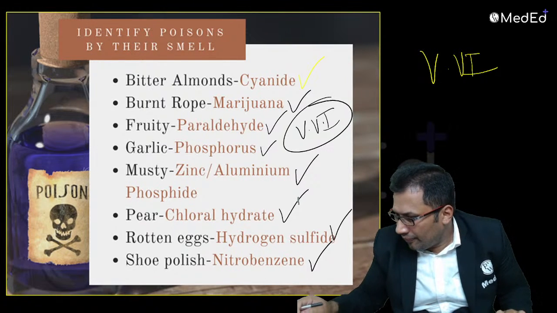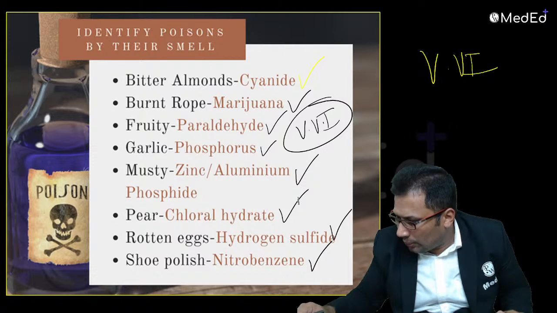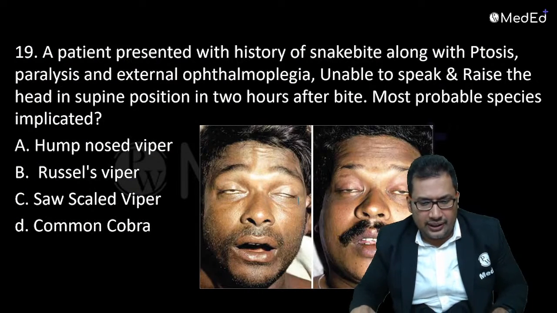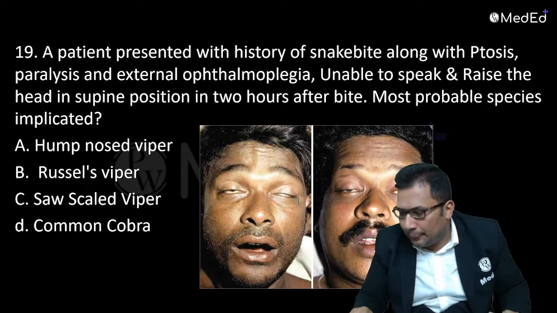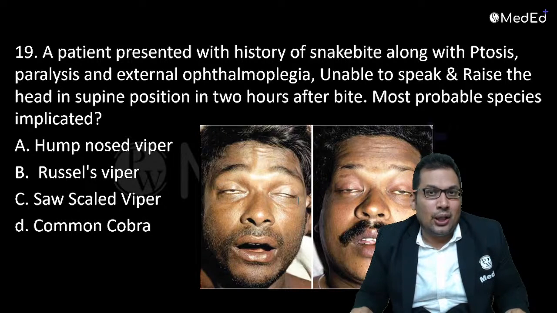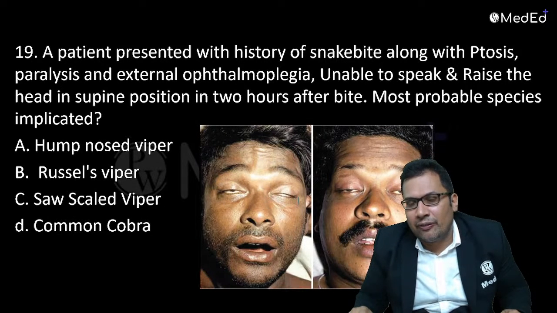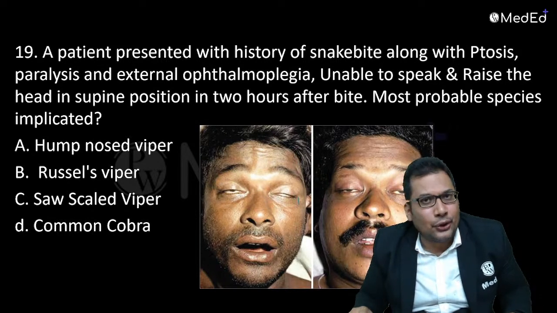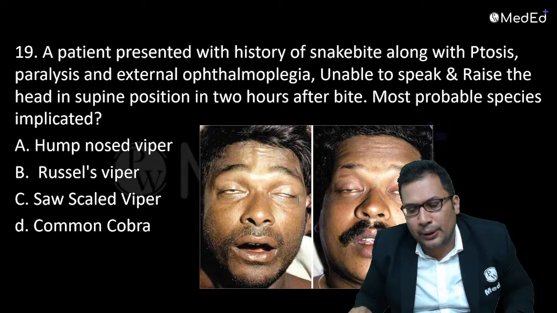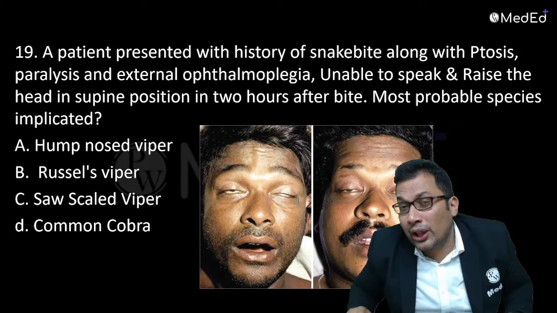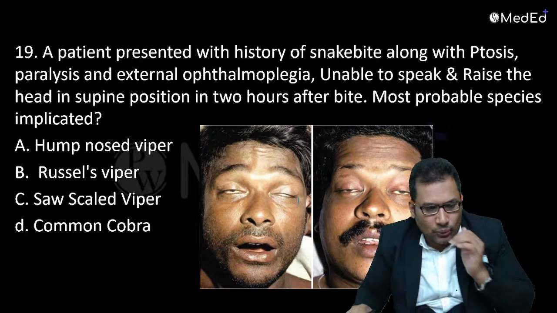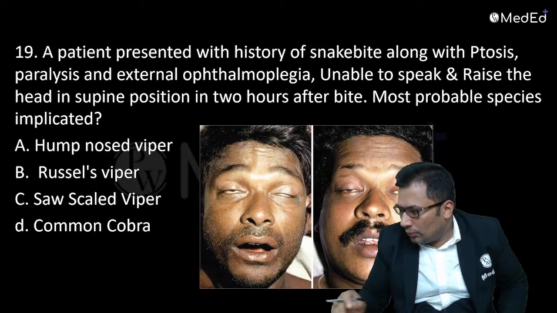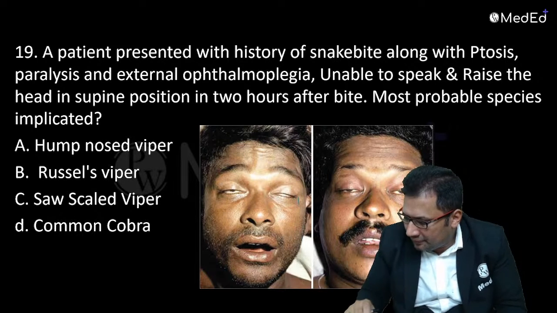Now we are talking about the next topic. This is a question about snake bite. A patient presented with a history of snake bite with ptosis, paralysis, external ophthalmoplegia, unable to speak, unable to raise the head in supine position, which is known as broken neck sign. Most probable species implicated? What is the answer? Can you try this?